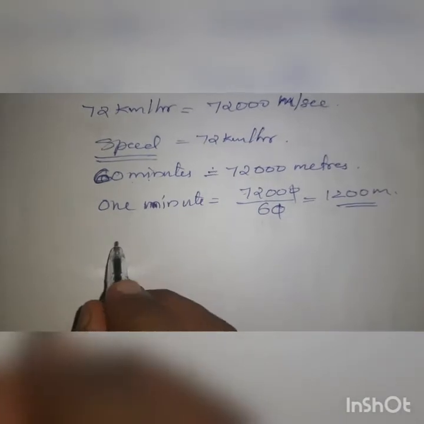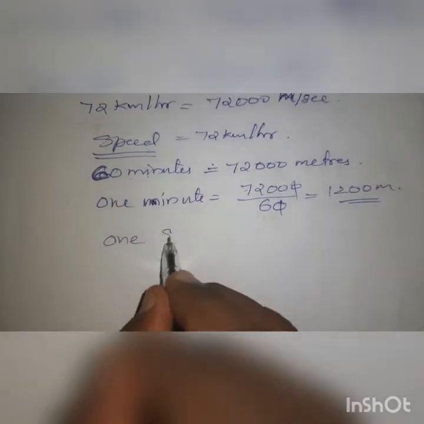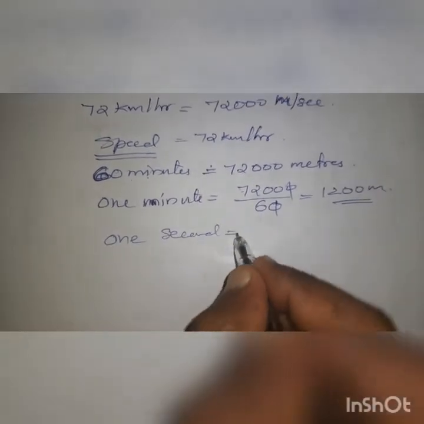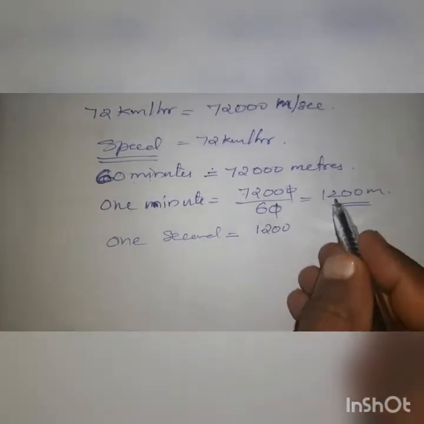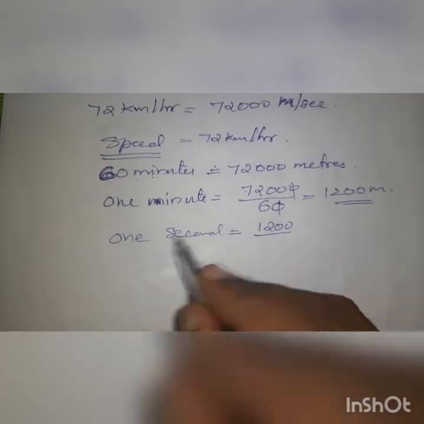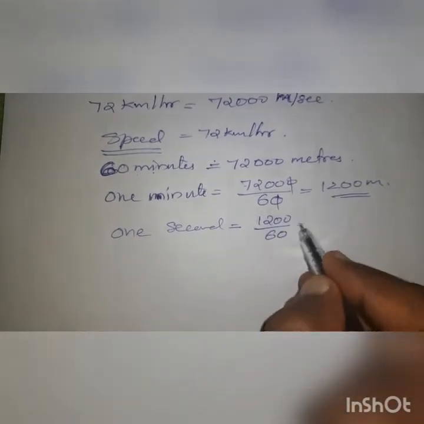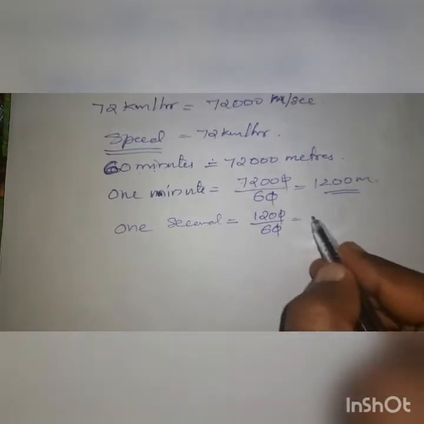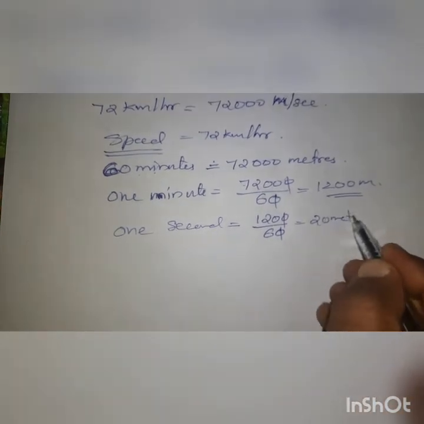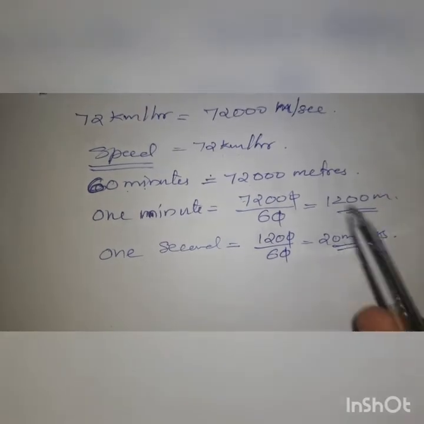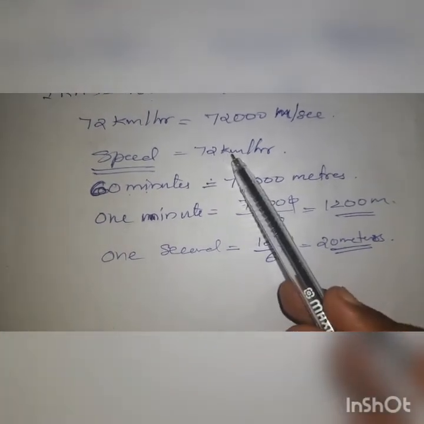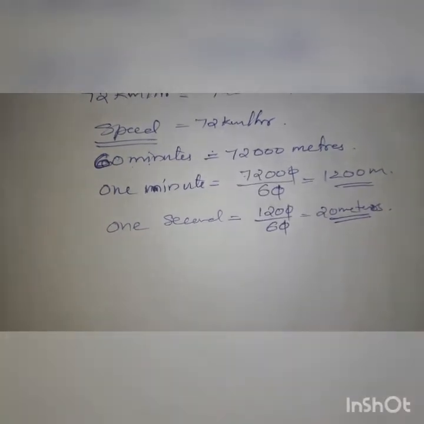Then from 1 minute to 1 second we have to convert it. 1 minute is 60 seconds. So in 60 seconds 1200 meters. In 1 second means it is divided by 60. So I cancel. You are getting 20 meters. So in 1 second 20 meters. 1 hour 72 km per hour, that is the speed.